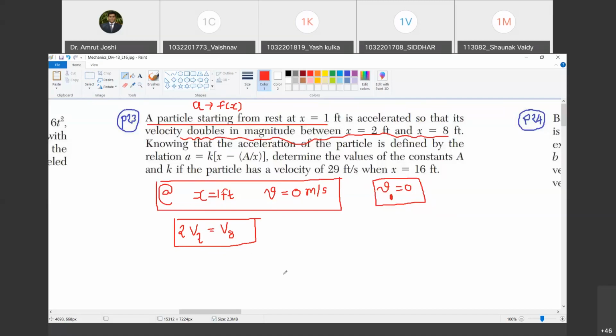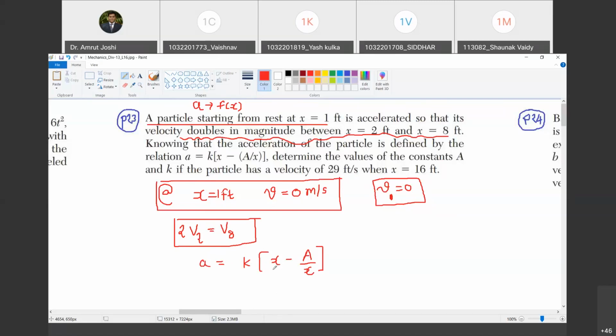What is the third statement? Knowing that the acceleration of the particle is defined by the relation a is equal to k into bracket x minus a by x. Are you with me? Yes, sir. And a and k are constants. That's how it is given.